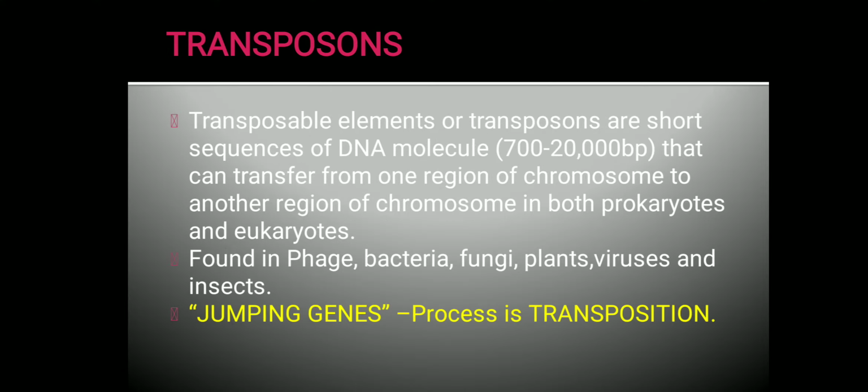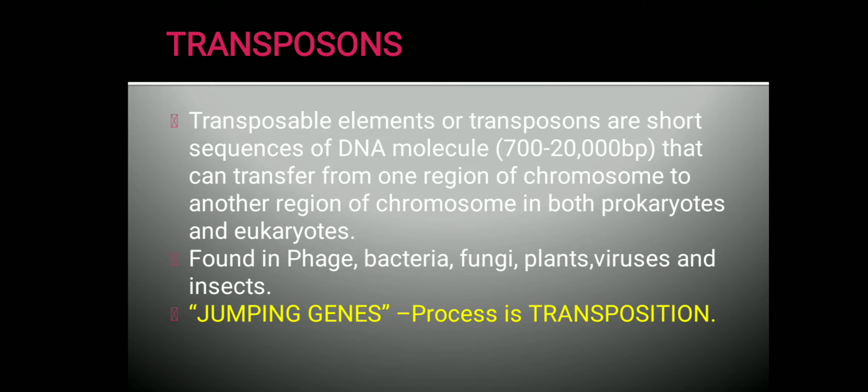So what actually are transposable elements or transposons? They are short sequences of DNA molecule, usually about 700 to 20,000 base pairs. These short sequences of DNA can transfer from one region of the genome to another region of the genome. This can happen in both prokaryotes and eukaryotes. They are called transposable elements or transposons.